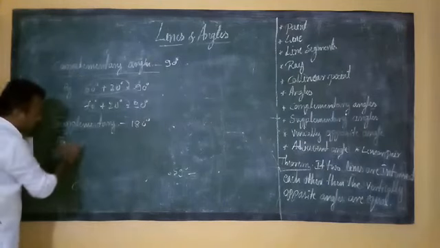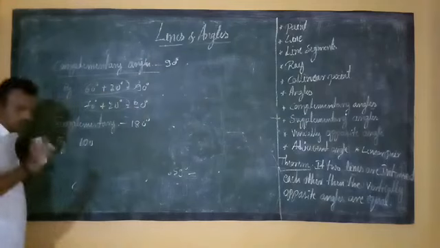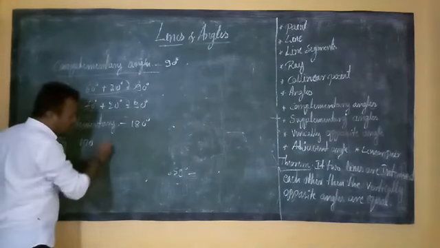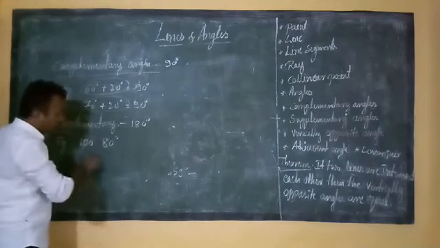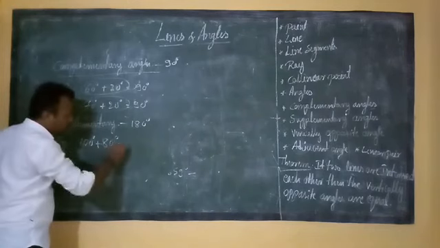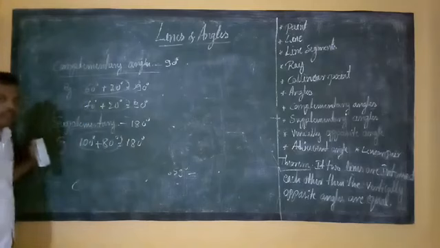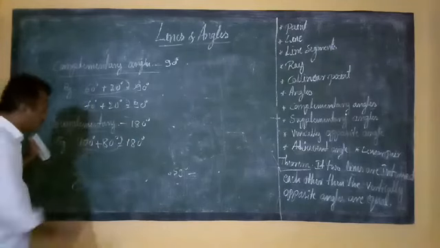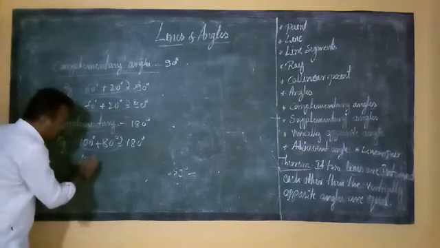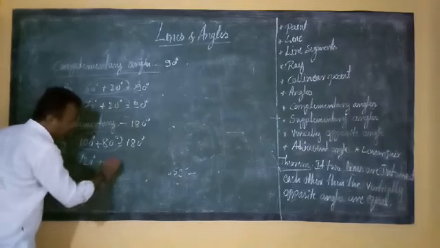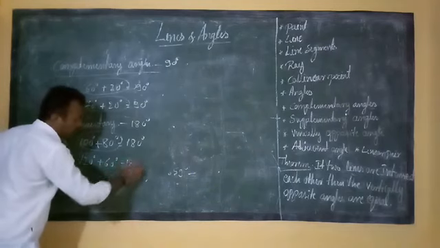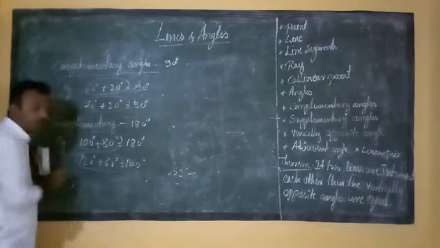I will take one example. 100 degrees is one of the angles and 80 degrees is the other angle. If I sum these two angles, it becomes 180 degrees. Therefore, these two angles are what? Supplementary angles. Another example, 120 degrees and 60 degrees. These two sum to 180 degrees. Correct. So these two are supplementary angles.